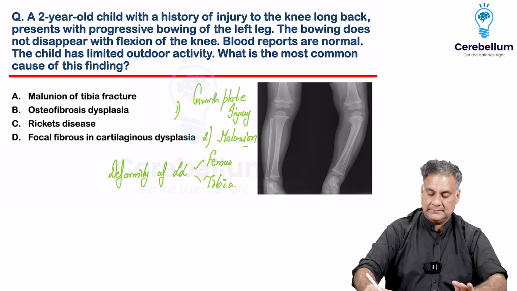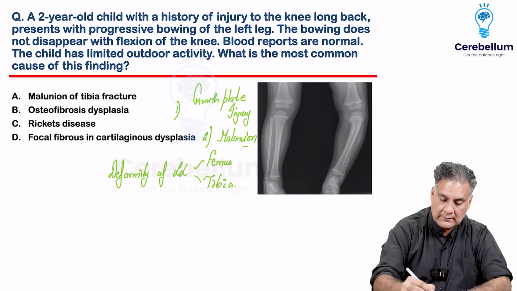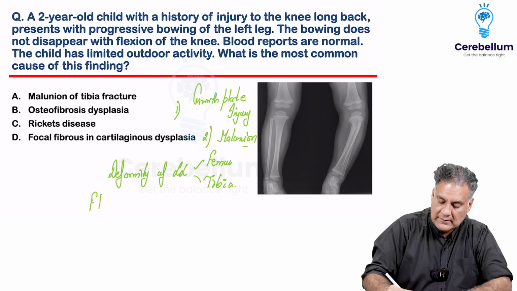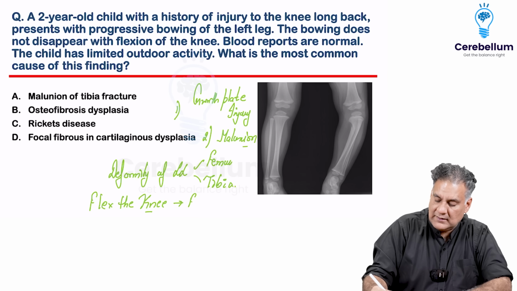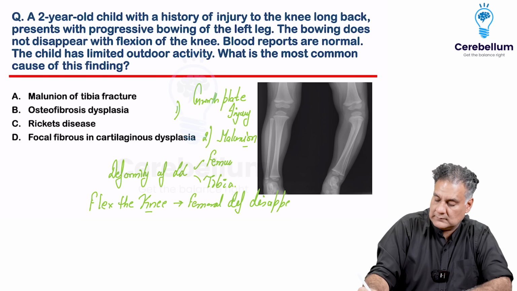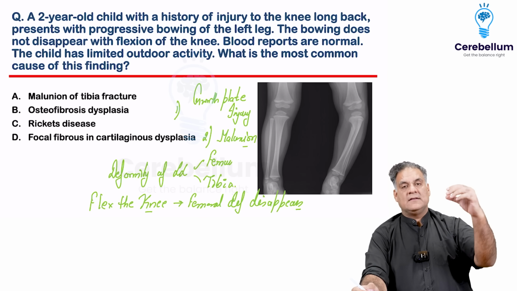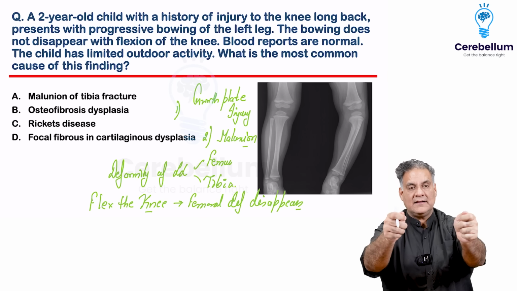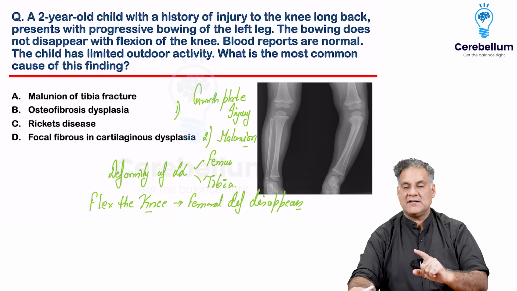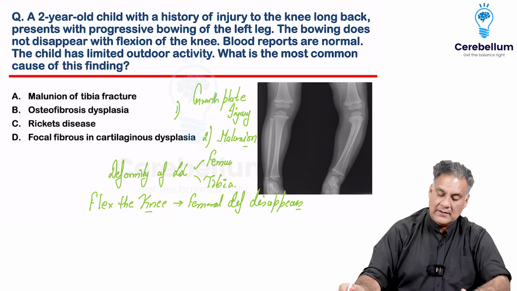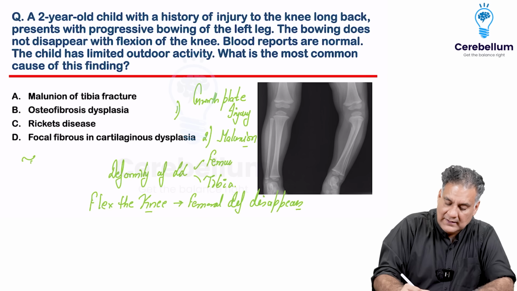If you flex the knee, the femoral deformity disappears. It means the femur was tilted and you flex the knee, the femur is in flexion, only the tibia part is seen. But on flexion, if it doesn't disappear, it means it's only the tibia. So here I know that the area is the tibia.